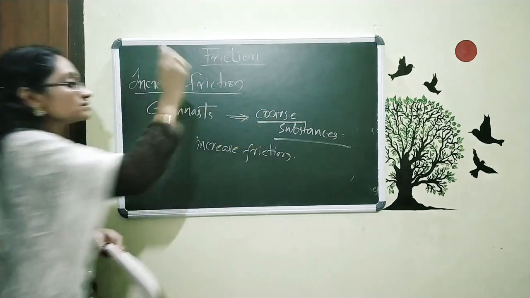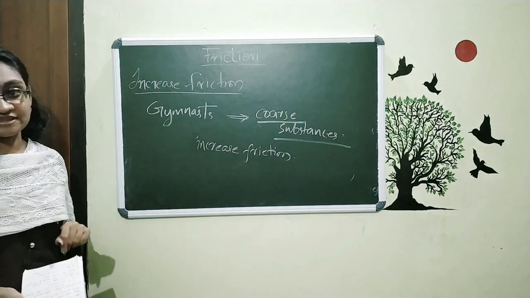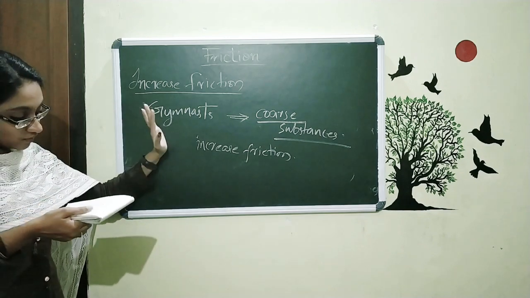So by adding coarse substances we can increase friction. So this is all about this.